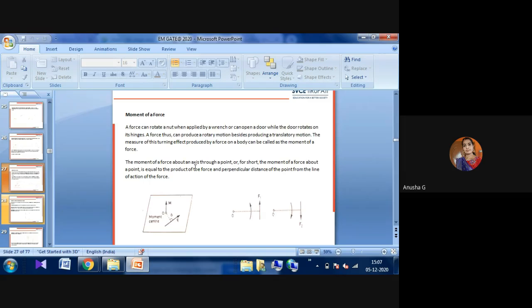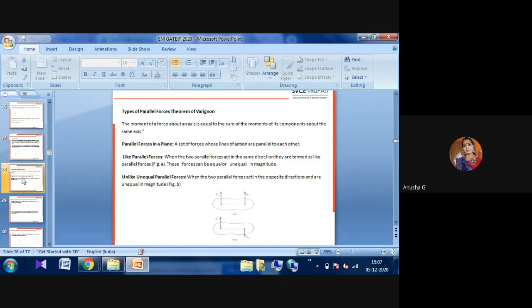The moment of a force about the axis through a point, for short the moment of a force about a point, is equal to the product of the force and the perpendicular distance of that point from the line of action of the force. This is known as the moment of force. This is one of the main questions they will ask you: what is the moment of force? The moment of force is the force acting on your body with some perpendicular distance.